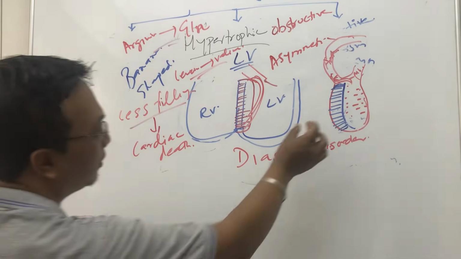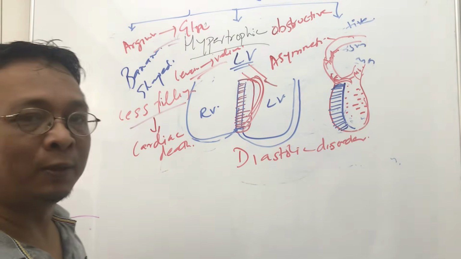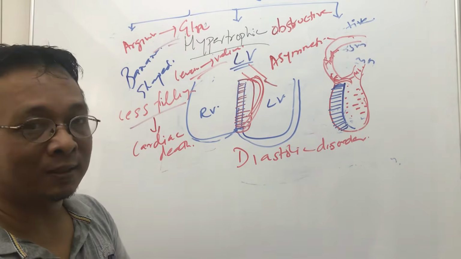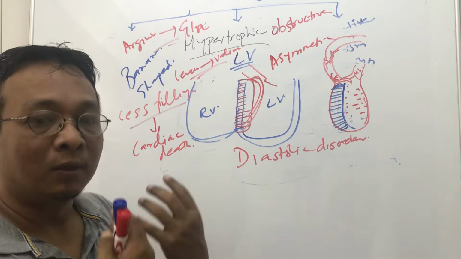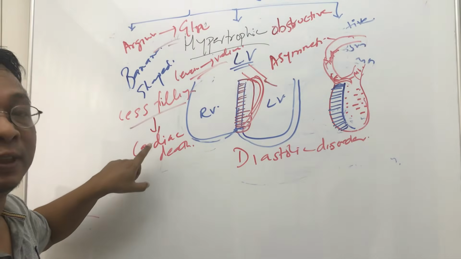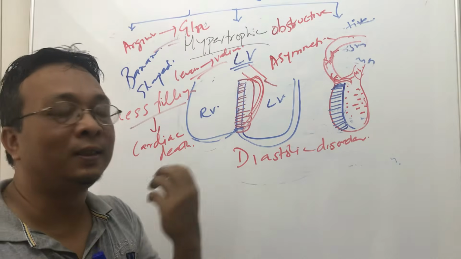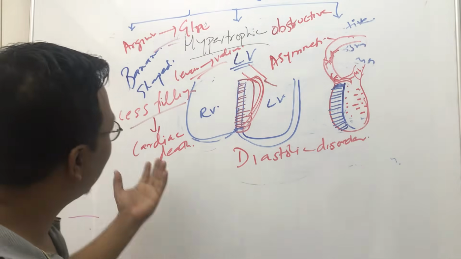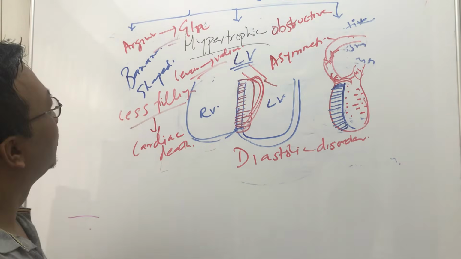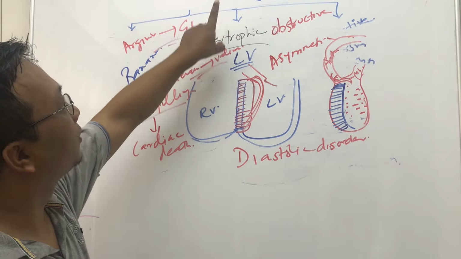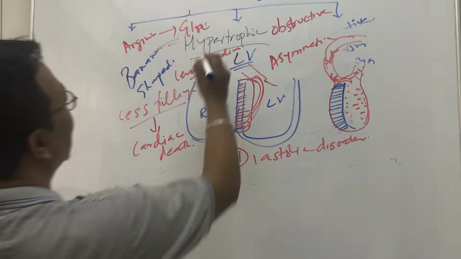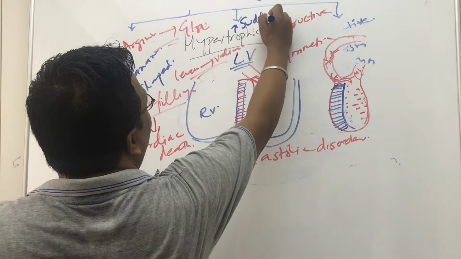Okay, so what happens now? The interventricular septum is hypertrophied. But the problem arises, as I discussed, when he has to go for heavy exercise or sports. When there is a heavy demand, the heart is unable to supply, and as a result there can be sudden cardiac death during sports. This cardiac death doesn't arise when he is in a resting position. It arises when he is on a treadmill or doing some sport or under stress. So this is hypertrophic cardiomyopathy. Remember, hypertrophic cardiomyopathy is a diastolic disorder and it can lead to sudden cardiac death.